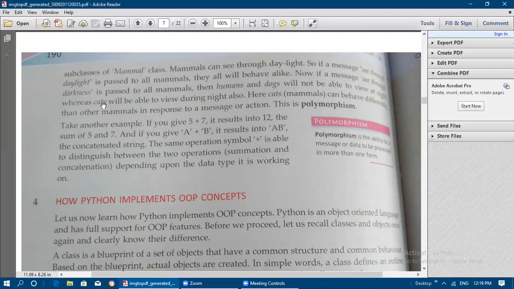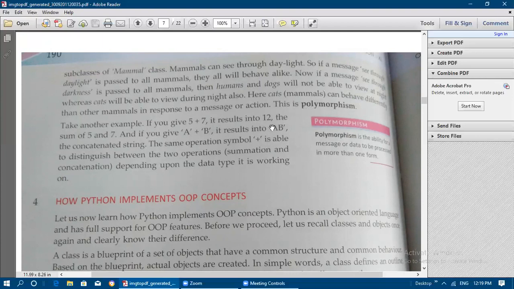That is why this concept is known as polymorphism. Here cats, that is mammals, can behave differently than other mammals in response to a message or action. In response to this message, it is acting differently: daytime it can see, darkness also it can see. So this is known as polymorphism.